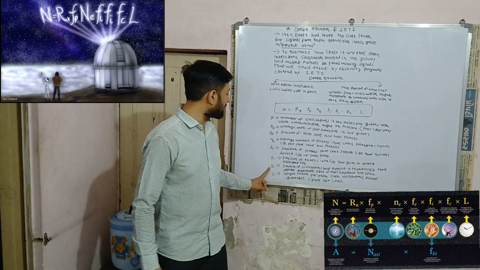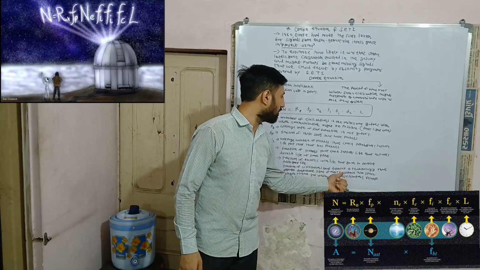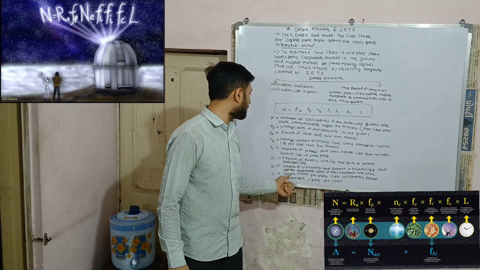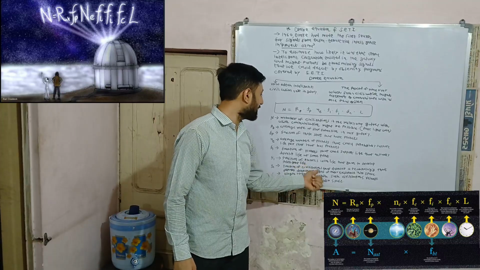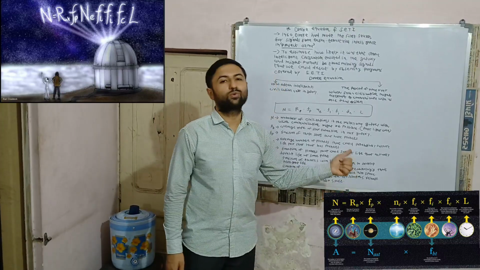The seventh parameter is fc, the fraction of civilizations that develop a technology that releases detectable signals of their existence into space.